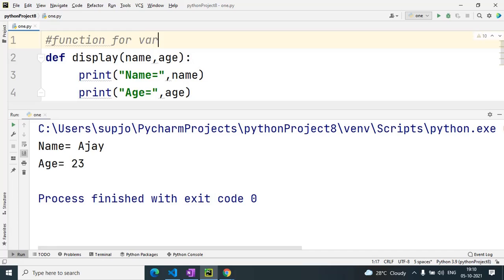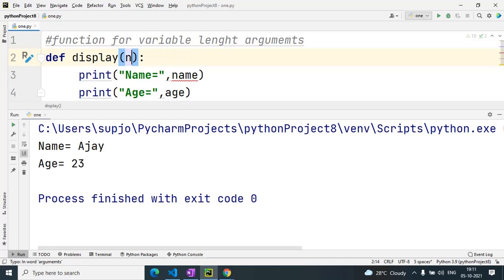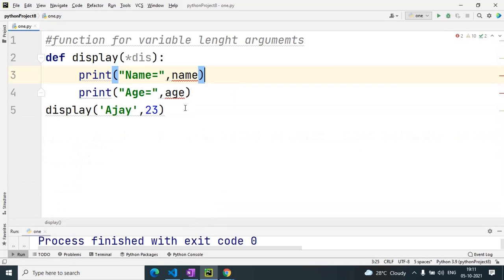For variable length, I have used just an asterisk, then suppose I have given the name dis, any name you can take.